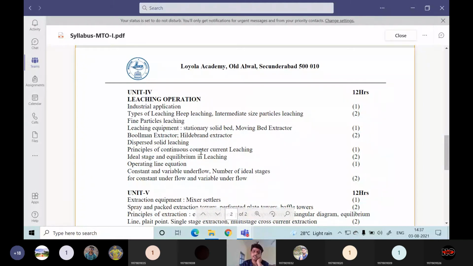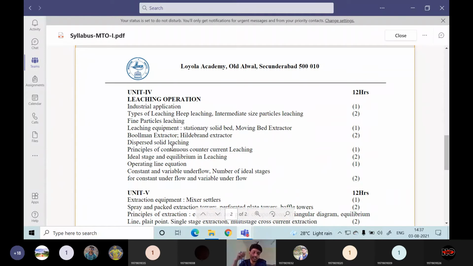Then principles of continuous countercurrent leaching. In the single stage operation, what happens? Only one single stage leaching equipment will be there. But whenever we are required to operate a multi-stage operation, there will be a connection problem. We have to connect the streams in a countercurrent fashion, a co-current fashion, or a cross-current fashion. That we will be discussing in detail.